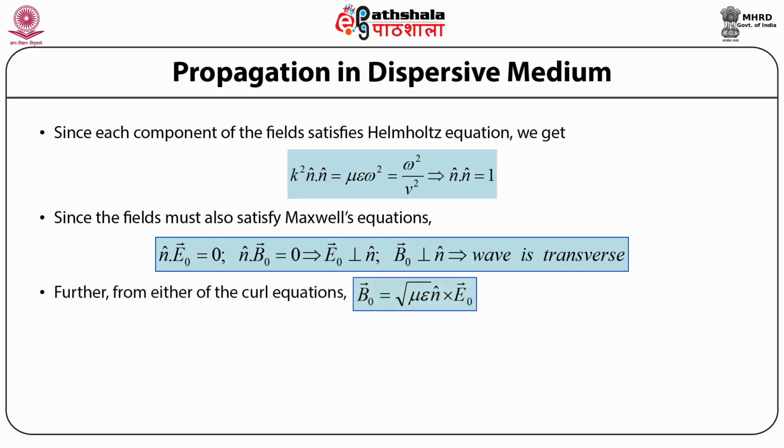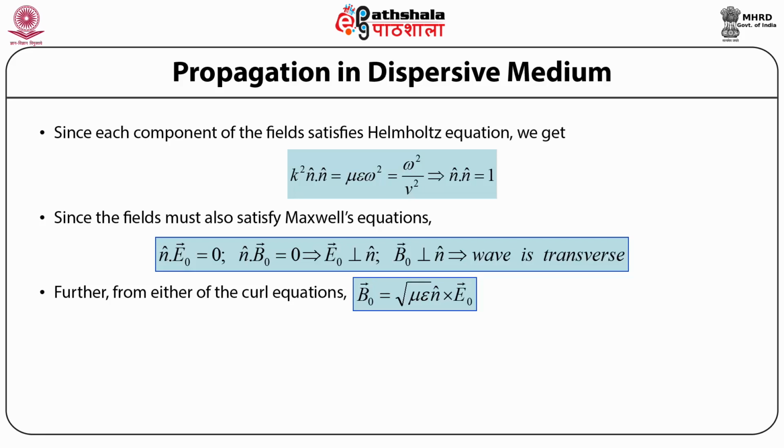Now further, if we look at any of Maxwell's equations which involve the curl, for example the equation which involves the curl of the electric field, that is Faraday's law of electromagnetic induction, then we see that the amplitude of the magnetic field induction vector B naught turns out to be equal to the square root of mu times epsilon times the cross product of the unit wave vector n cap and the amplitude of the electric field vector E naught.